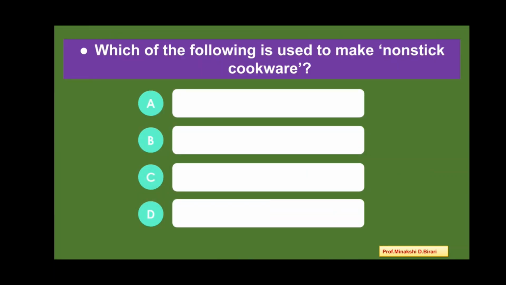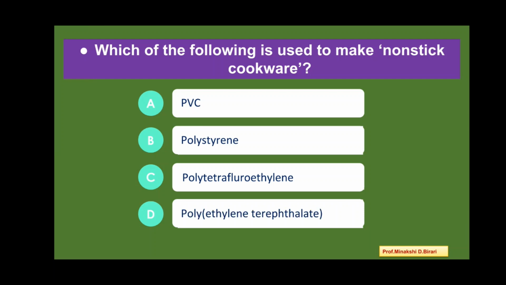Next question. Which of the following is used to make non-stick cookware? So, what are the options? First, PVC. Second, polystyrene. Third, polytetrafluoroethylene. And fourth, polyethylene terephthalate. So, what is the correct answer? Polytetrafluoroethylene. Non-stick cookware that are prepared by using the polymer polytetrafluoroethylene, also known as Teflon. Next question.